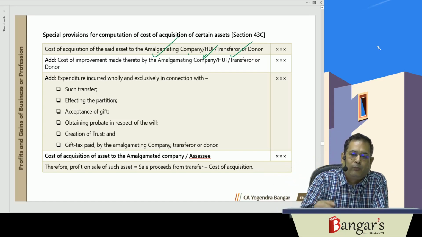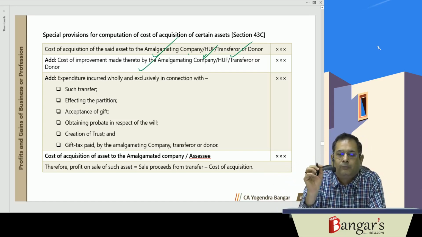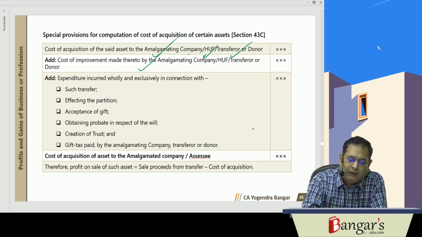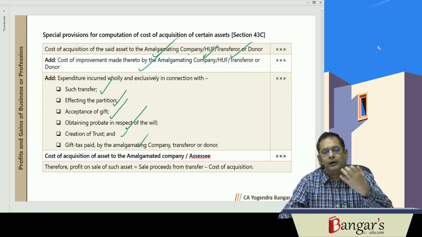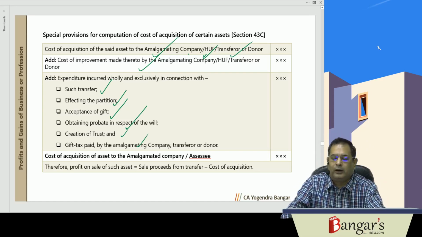Then whatever improvement expenditure has been incurred by the amalgamating company, HUF, transferor or donor, and whatever expenditure has been incurred wholly and exclusively in connection with transfer, effecting partition, accepting a gift, obtaining probate in respect of a will, creation of trust and gift tax. Basically, fundamentally, these transactions are not regarded as transfer.